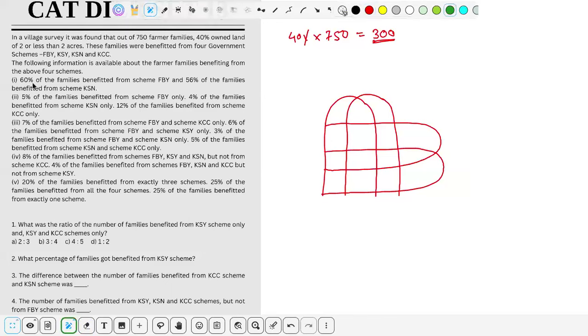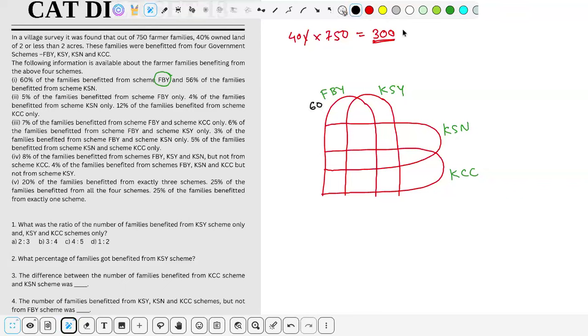Let's read the set. That's 60. Okay, so let's name these. So this should be for FBY, this should be for KSY, this should be for KSN, and this should be for KCC. 60% of families benefited from scheme FBY. So FBY benefited 60%. So what does it mean? I could simply write this value, that is FBY, nothing but 60%, right?